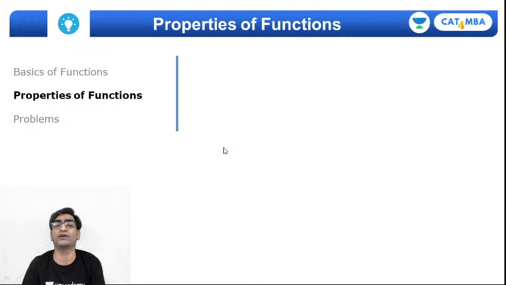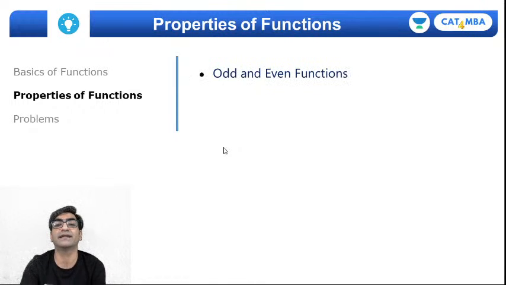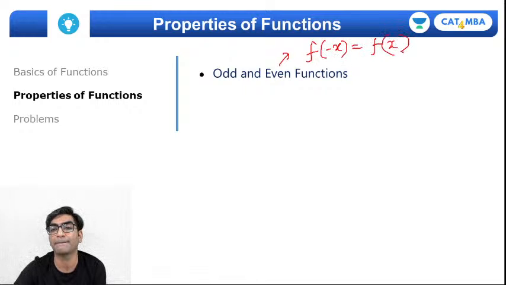I need to know how to determine its domain, its range. I should know how to evaluate whether it's one-one or onto or both. But now we'll focus our attention on a few important properties of functions, right? What are these? Let's start with the most basic one. Functions can be odd or even. When is a function odd? When is it even? Well, an even function is when f(-x) equals f(x), right?